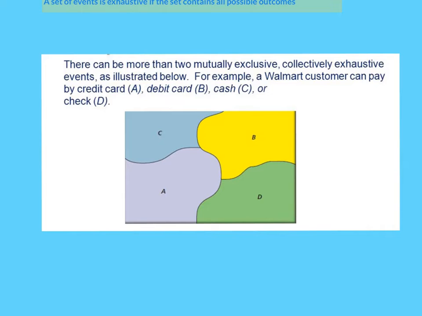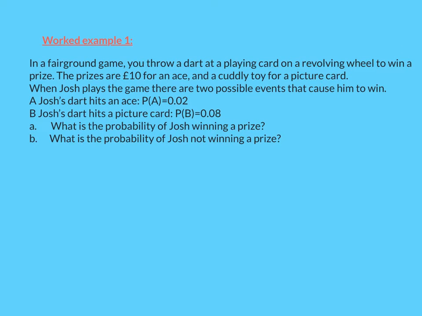Now we're going to work through a worked example. Josh is playing a fairground game and he can win a prize. He throws a dart at a playing card which is on a revolving wheel, and he can either win £10 if he hits an ace or a cuddly toy for a picture card, bearing in mind that there are only 4 aces in the whole pack, but there are 3 picture cards per suit, so you've got 12 picture cards, so it's much more likely.